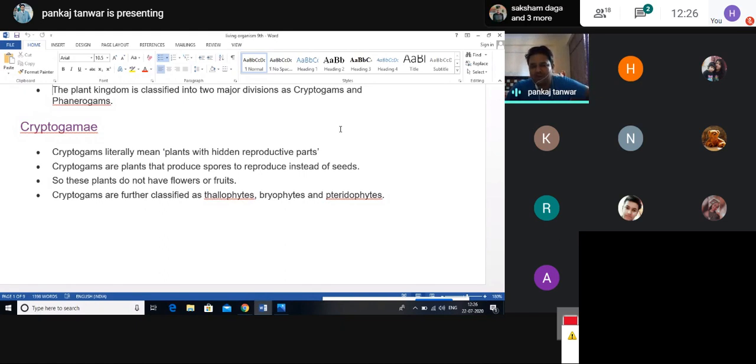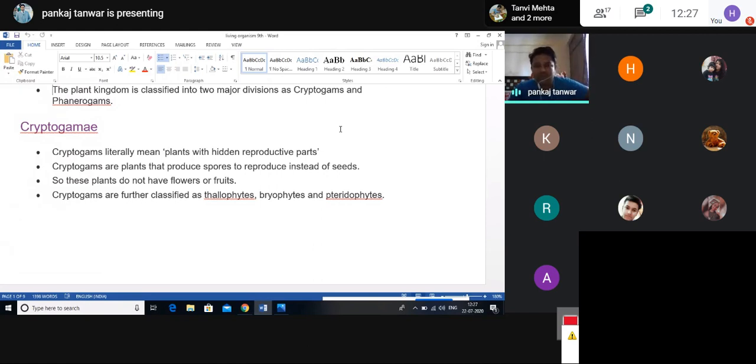The reproductive structures are hidden, but obviously these plants also increase their own population. They do so through asexual reproduction. Sexual reproduction does not take place, but their number is increased with the help of asexual reproduction, in which reproductive cells called spore cells mainly participate.